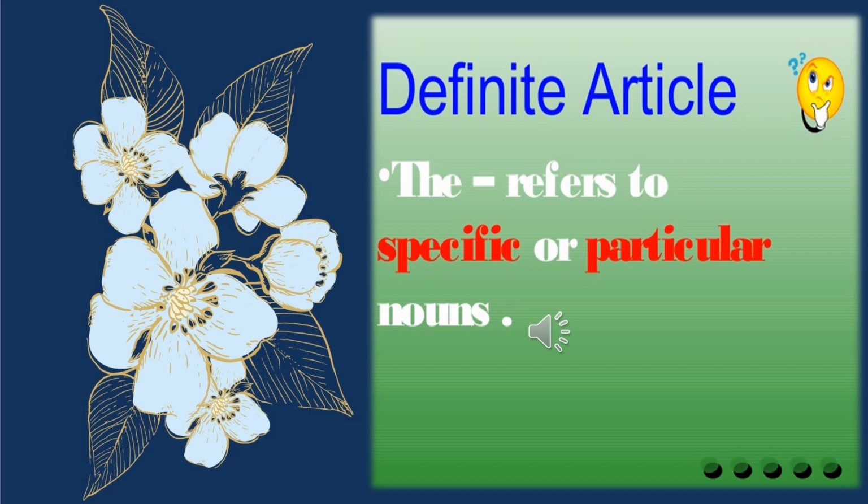In front of all these things we use definite article the.